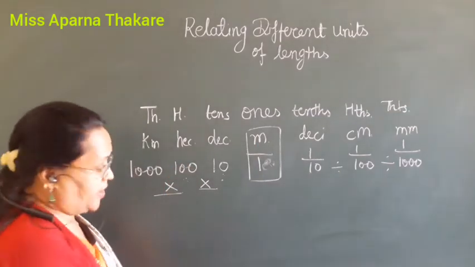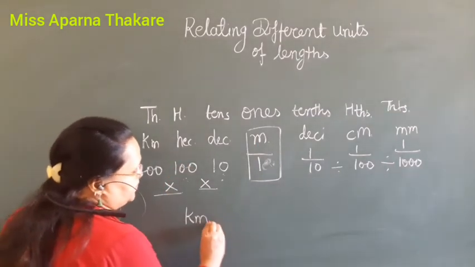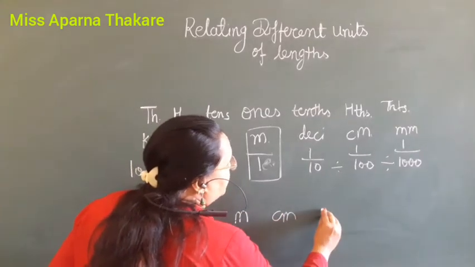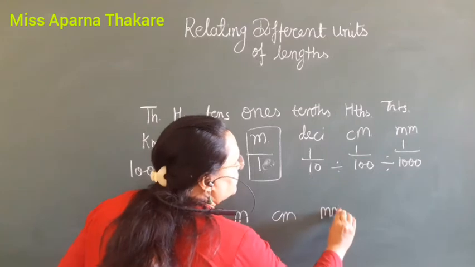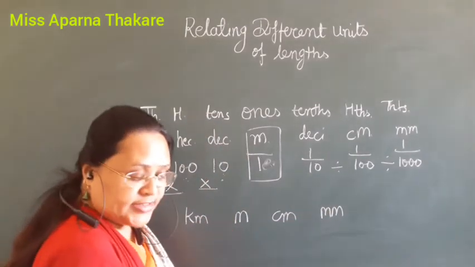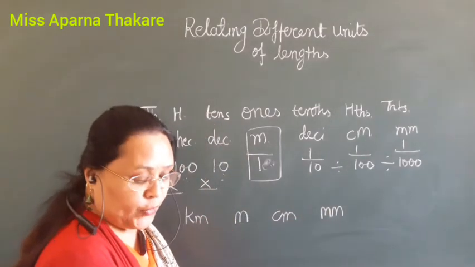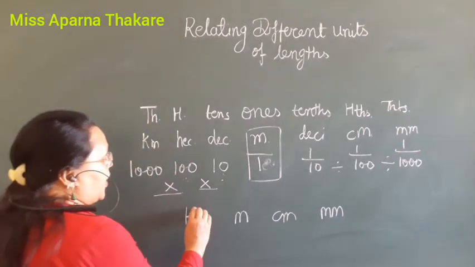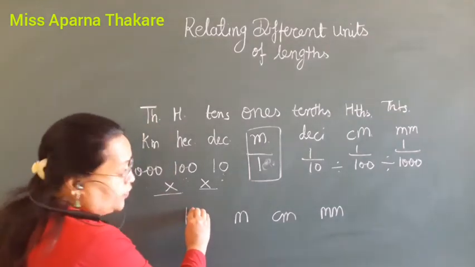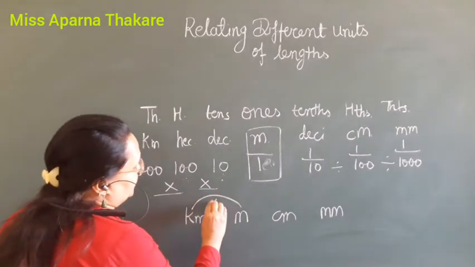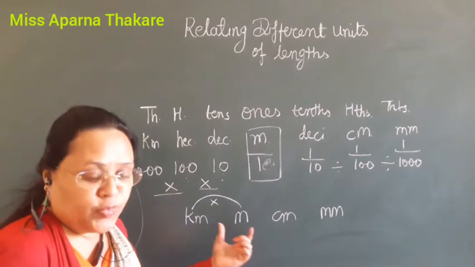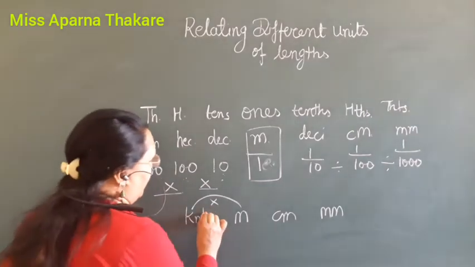So this says that it is given kilometer, then meter, centimeter and millimeter. Multiply to change from a bigger unit to a smaller unit. Kilometer to meter, we have to convert kilometer to meter. So we have to multiply by 1000.